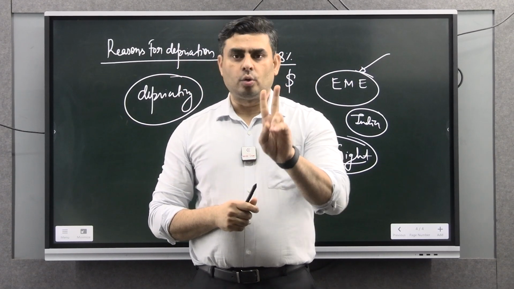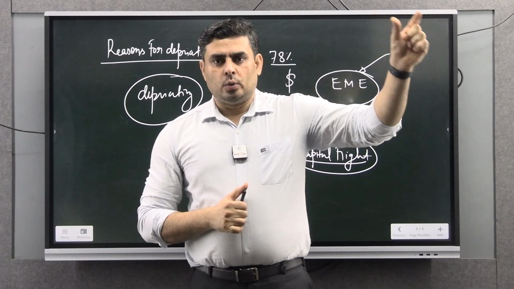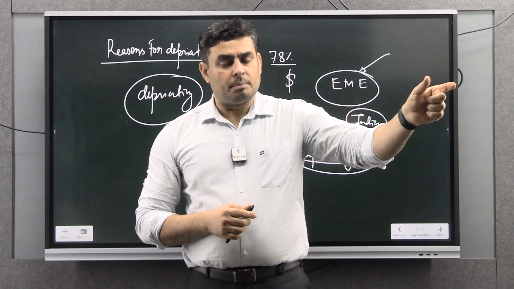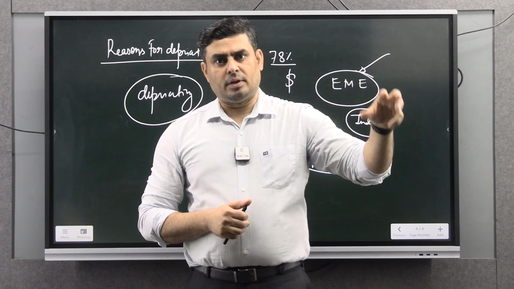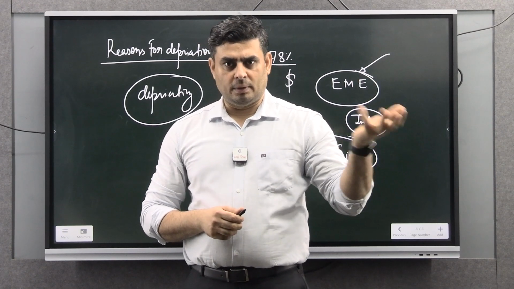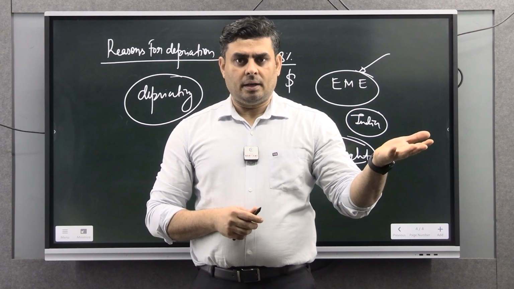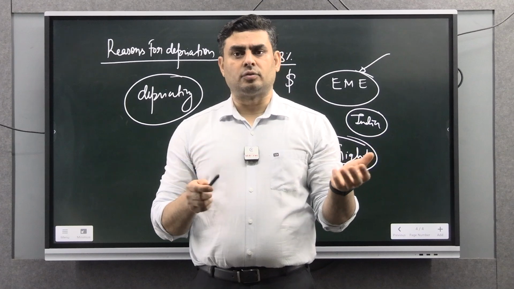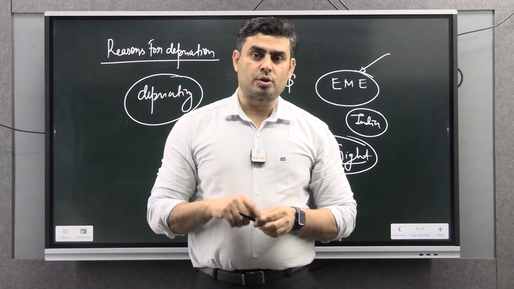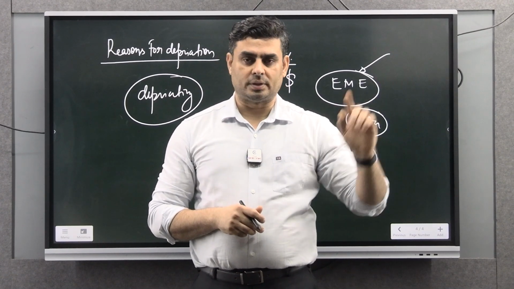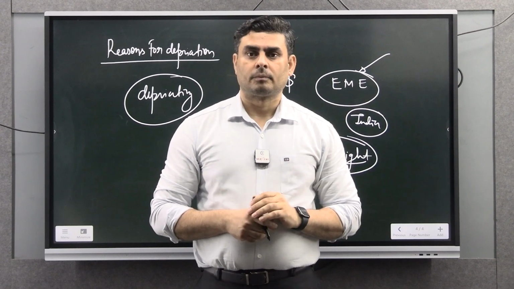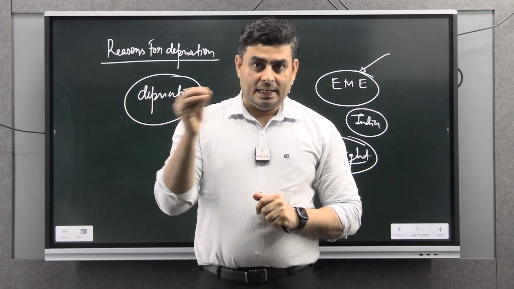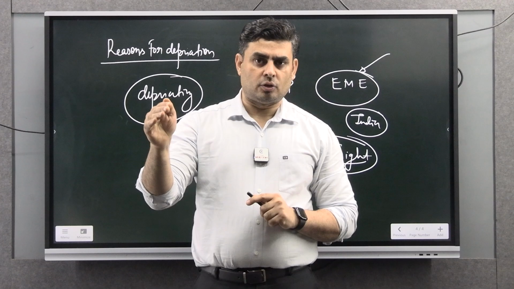So there are 2 reasons. One, the US economy is getting more attractive because of the president's promise that we are going to do a lot of things to make America better again and revive the economy, and that is why investors see a better opportunity in the US and are withdrawing their money. Another reason is that the Indian economy is also slowing down.